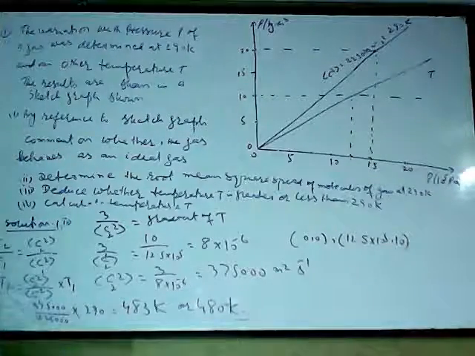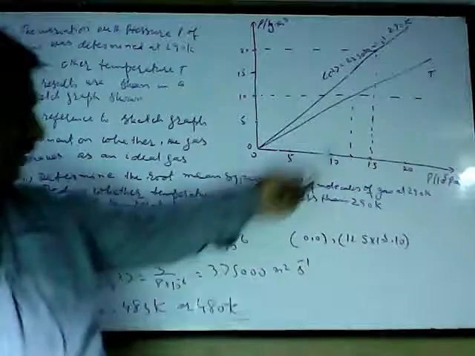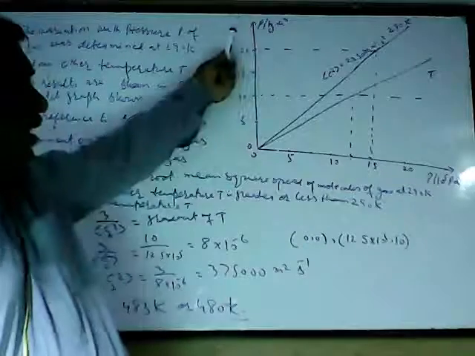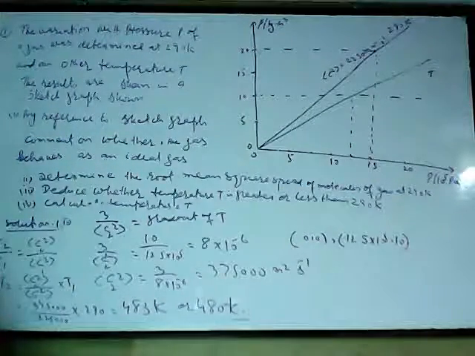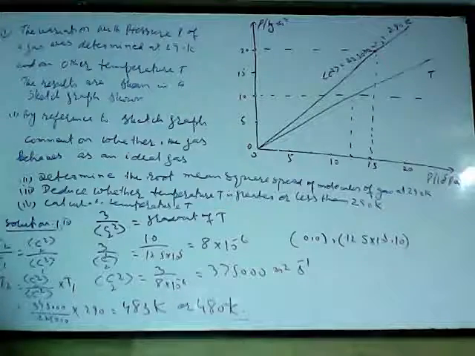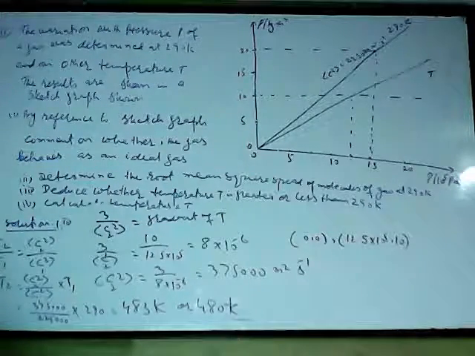Sometimes this question in Cambridge comes by reversing these axes. They sometimes say P is along here and rho is along here. Then you have to set up the equation, and the gradient will then be C² upon 3, and then you can calculate the things accordingly.